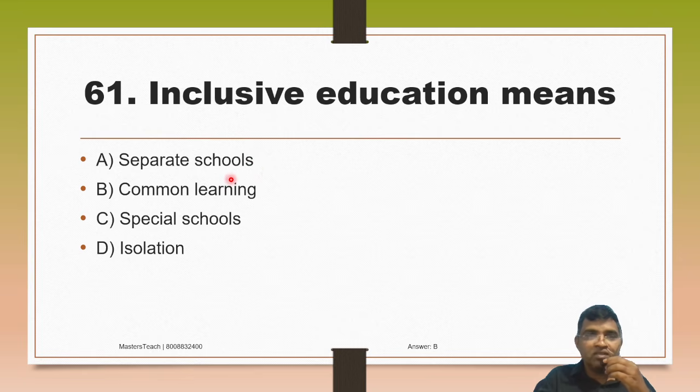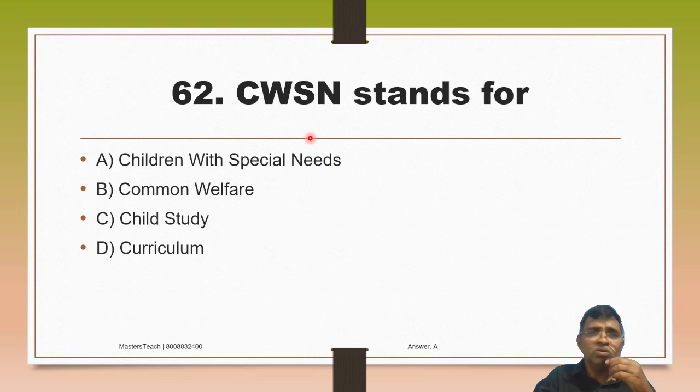Inclusive education means A. Separate schools, B. Common learning, C. Special schools, D. Isolation. So inclusive education means option B, common learning. Everybody's invited. Okay, children with special needs and all the intelligent people, normal children, everybody included. It is inclusive, means all the children in common learning. The option is common learning.